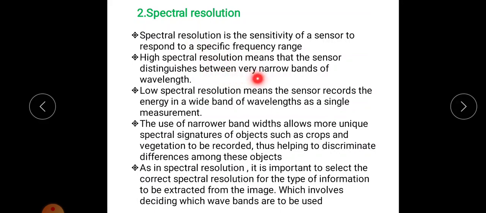That is, high spectral resolution means the sensor distinguishes between very narrow bands of wavelength. If we can discriminate the narrow bands in a wavelength, it will have high spectral resolution. And low spectral resolution means the sensor records the energy in a wide band of wavelength as a single measurement. We cannot discriminate into a narrow band. That is what is meant by low spectral resolution.